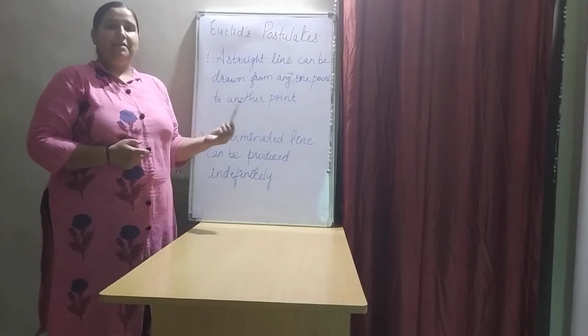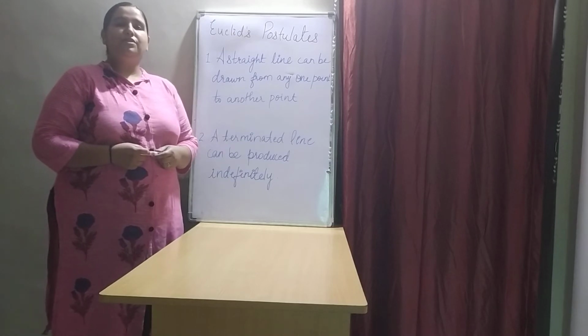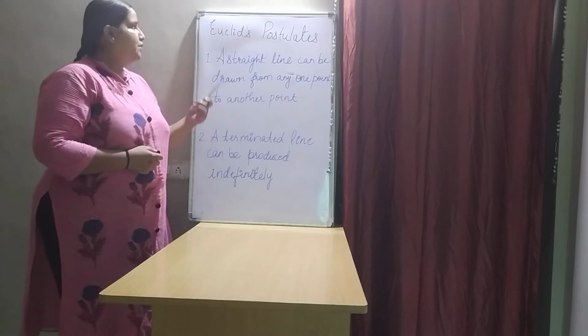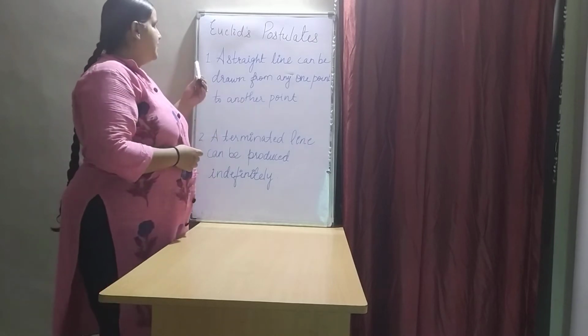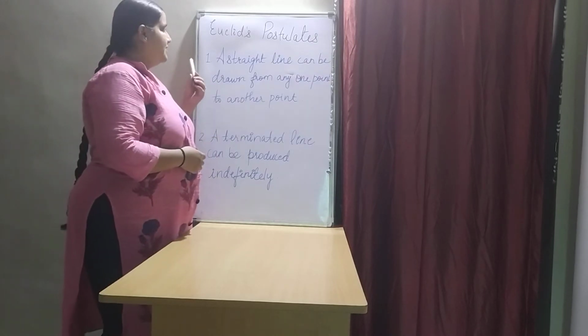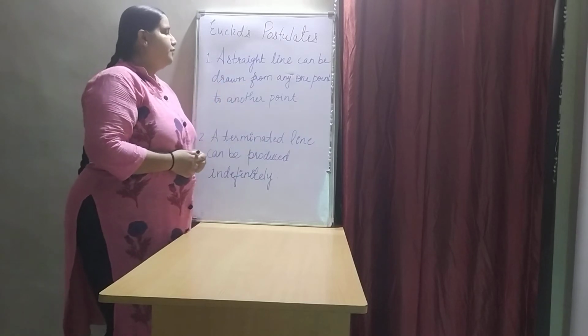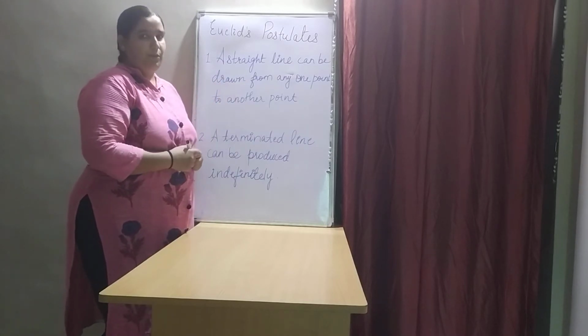This is the second part for chapter 5, Euclid's Geometry. In this video we are going to see Euclid's postulates. So let us see postulate number 1. It says a straight line can be drawn from any one point to any other point.